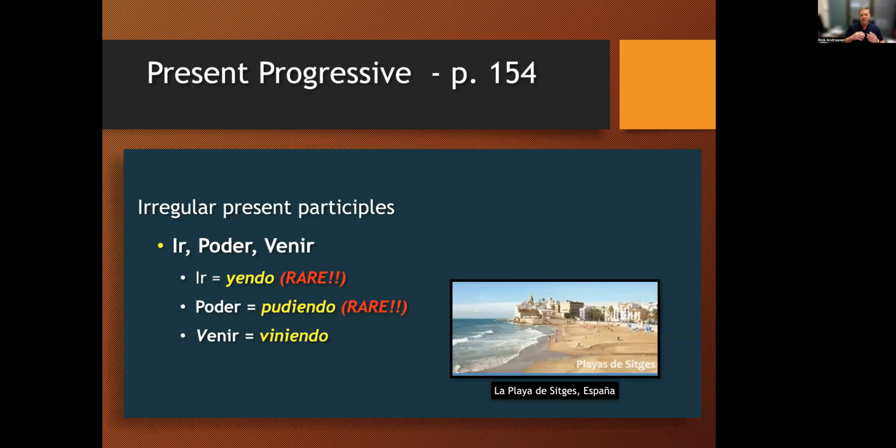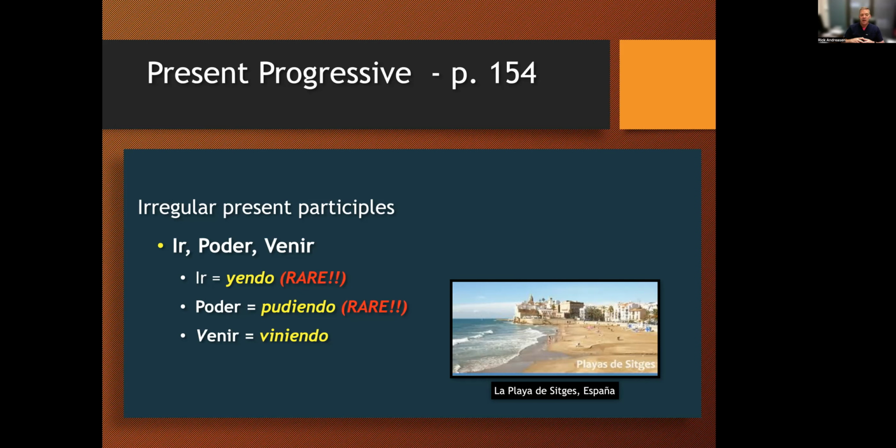Okay, there are some irregular verbs, and these are the three. They're not very common. In fact, two of these are very, very rare. Ir, the verb to go, becomes yendo. And remember, because ir is irregular almost everywhere, because if you take out the IR, you have nothing. And so instead of having IENDO, which would be the ending, we have YENDO. So it's yendo. And that's a very rare form. And we'll come to that in just a couple of minutes.